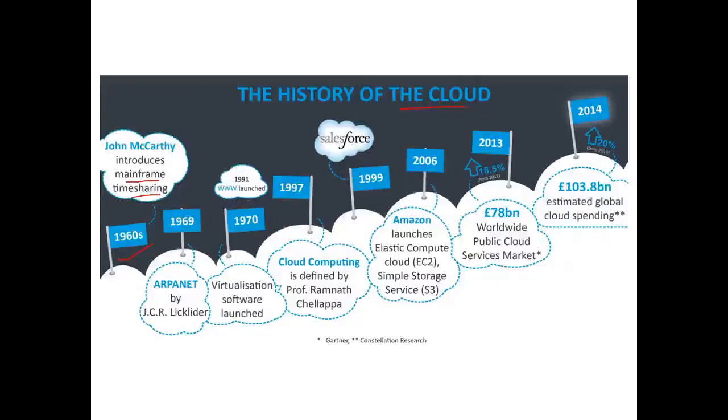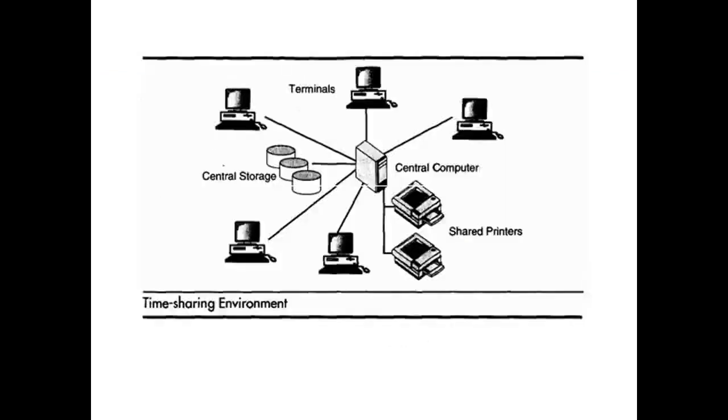You can see in this diagram, there is one central processing unit which is shared among multiple terminals, and whatever data is available in that storage was shared by the many systems connected to it.